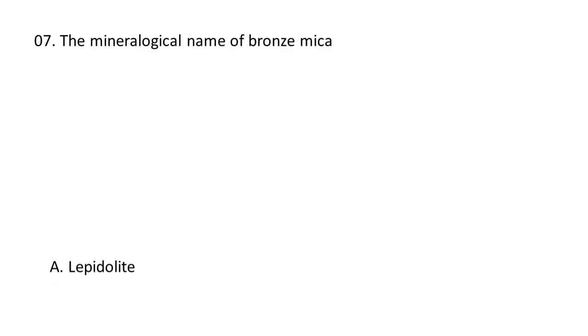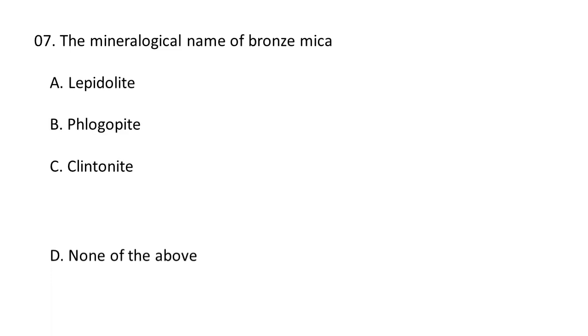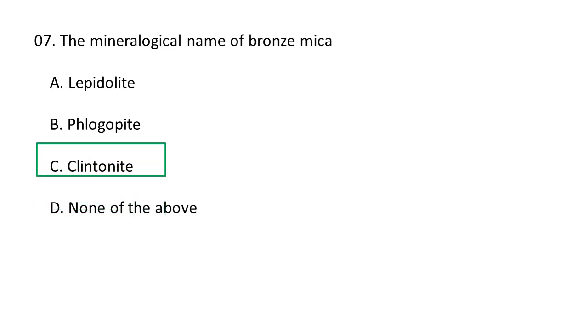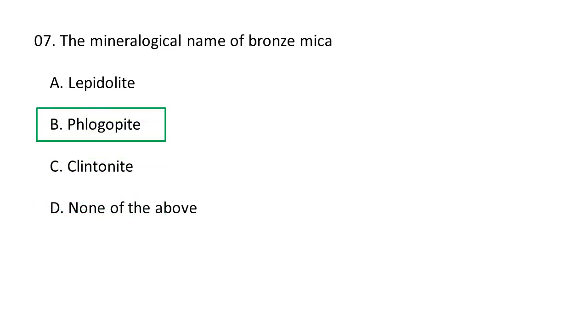Next question. The mineralogical name of bronze mica: A. Lepidolite, B. Phlogopite, C. Clintonite, D. None of the above. The mineralogical name of bronze mica is phlogopite. It is represented as a potassium, magnesium, aluminum silicate hydroxide. So, its formula is KMg3AlSi3O10(OH)2. Next question.